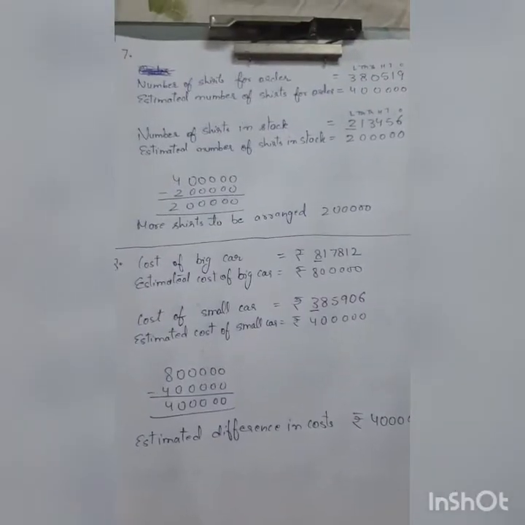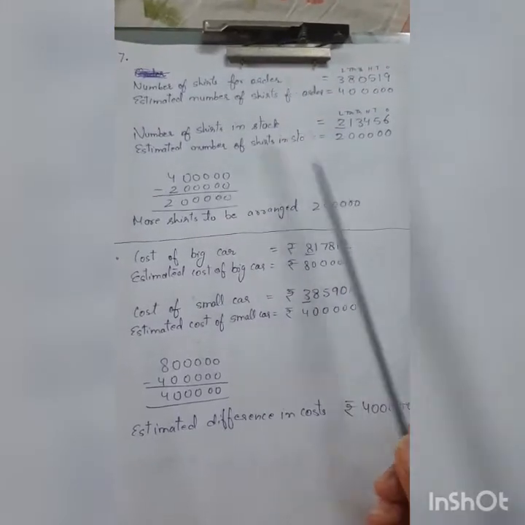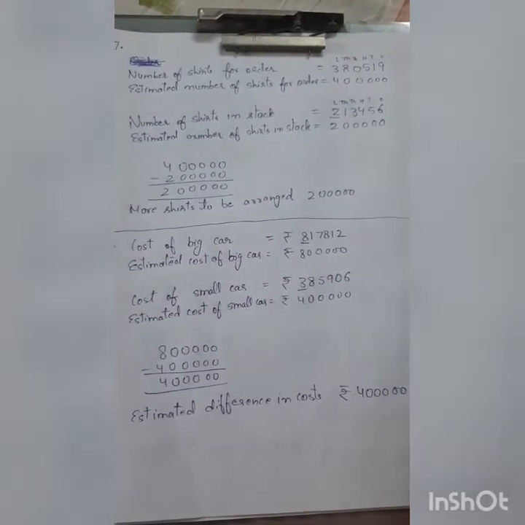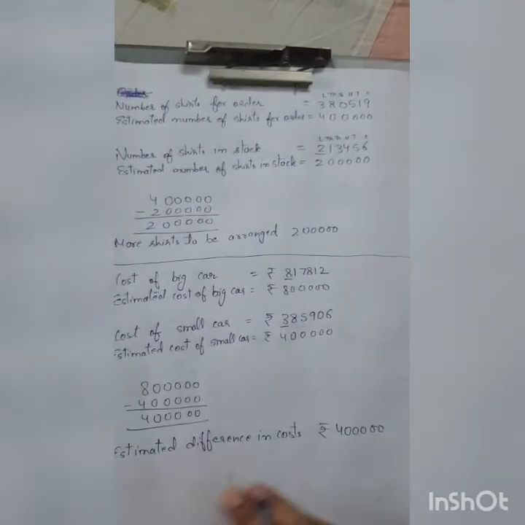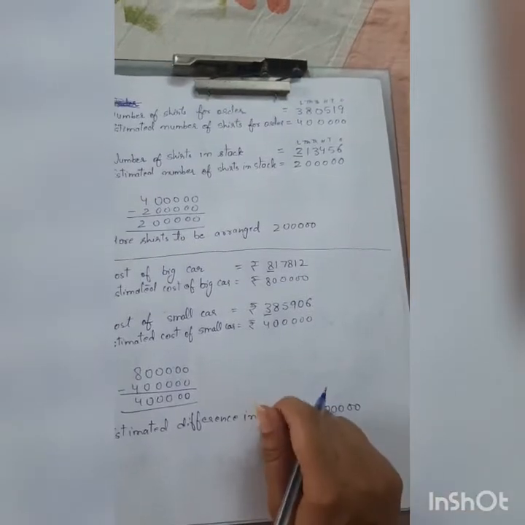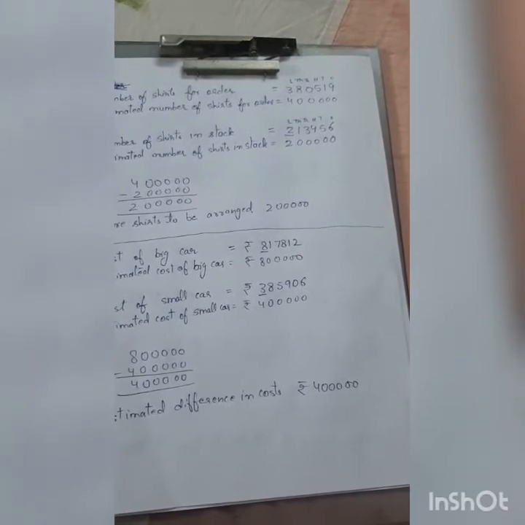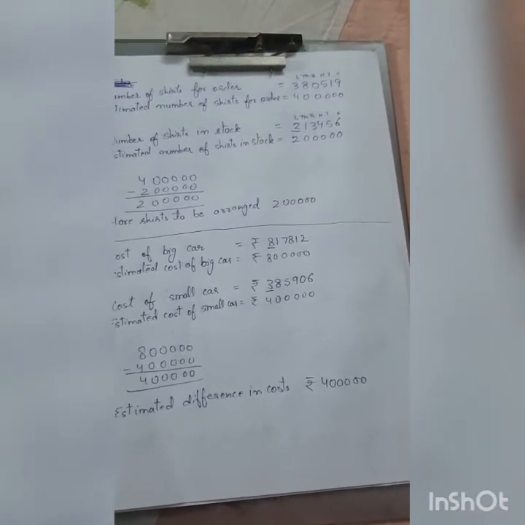So students, next question is question 7, there the person has received these many orders of shirts. You read the question. I will suggest that you sit with your book. For example, let's say your father is starting a business, and he has to supply certain commodities. Now let's say he is supposed to deliver 10 objects, but he is having only 7 with him. So how many more will he need? He will need 3 more.